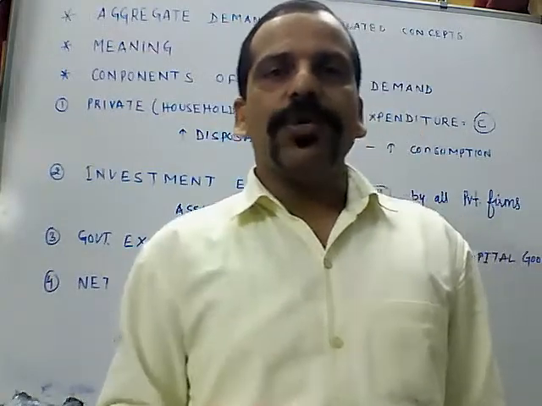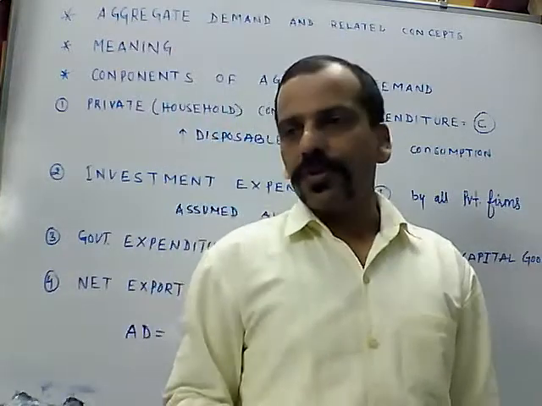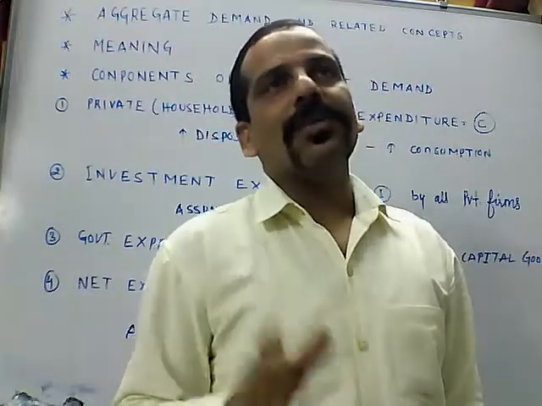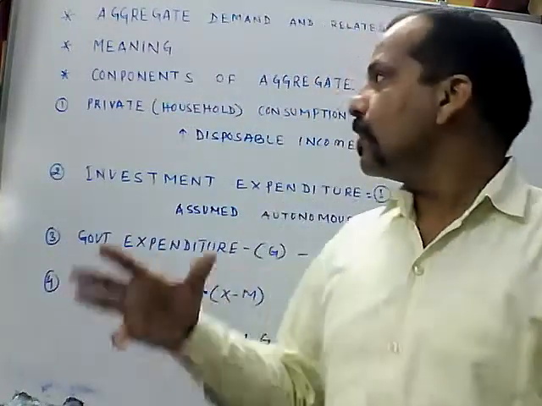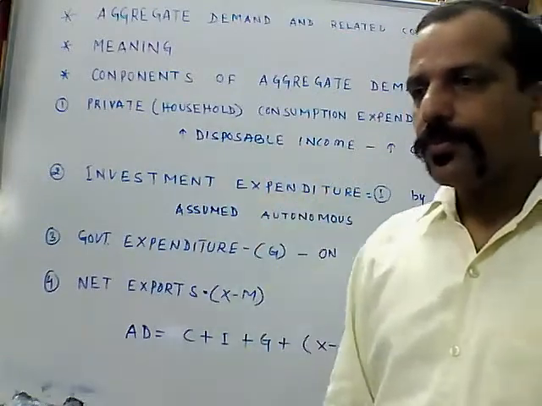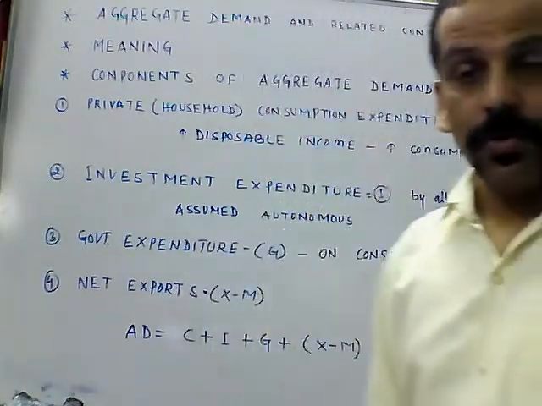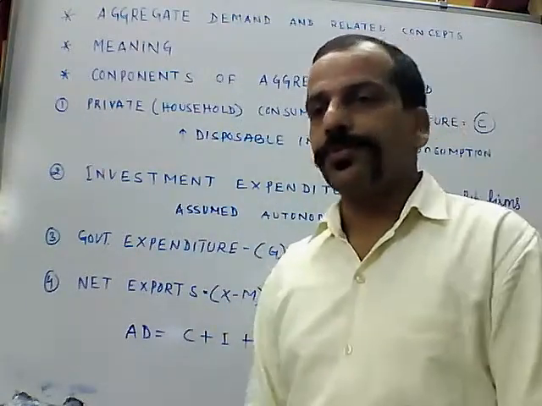So 6 lakh rupees minus 30,000, how much is left? 5 lakh 70,000. So this 5 lakh 70,000 rupees you can spend. That is your disposable income. Your total income, your gross income is 6 lakh, but disposable income is only 5 lakh 70,000 rupees.